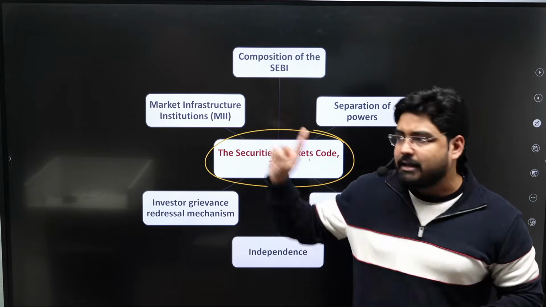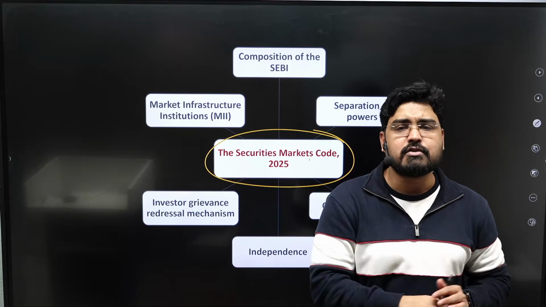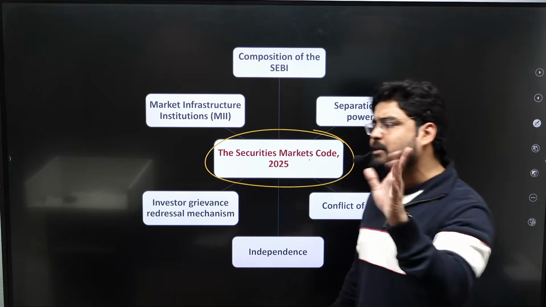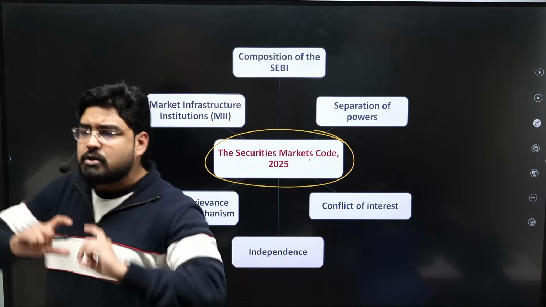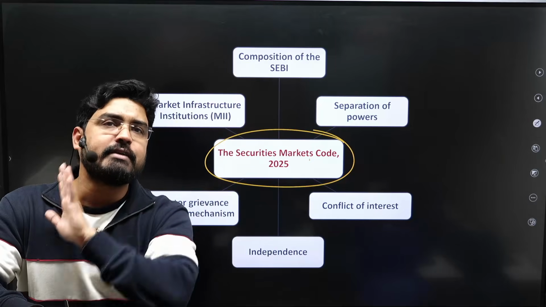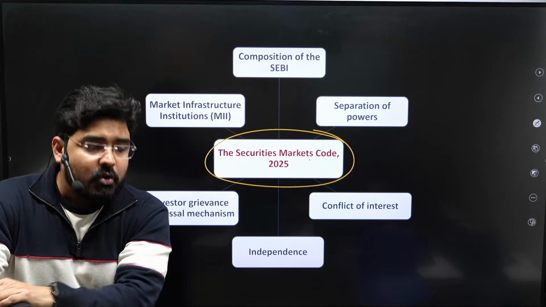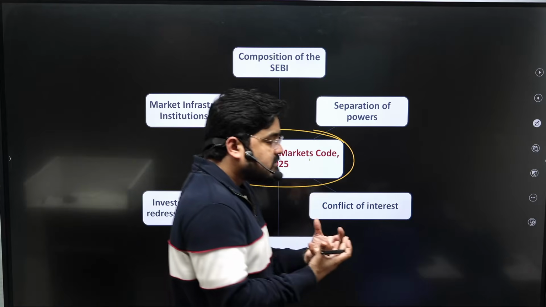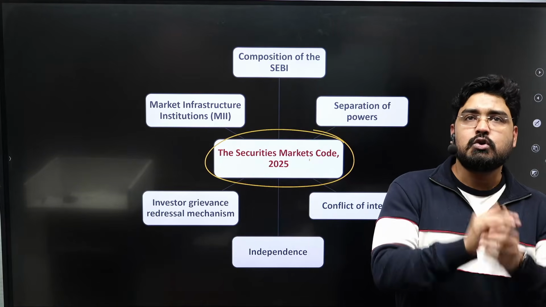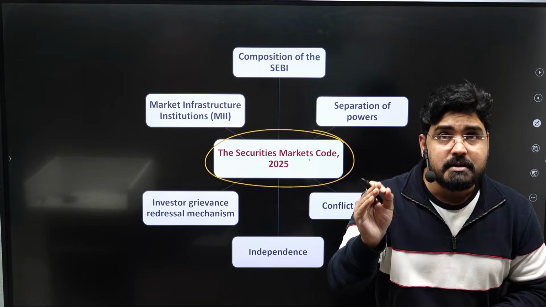Apart from that, given the increasing retail participation and the corruption allegations against the former SEBI chairperson, they wanted to refurbish the SEBI, the Securities and Exchange Board of India, which is very, very important. So it has given certain new powers to the SEBI to function independently and to protect the interest of the investors in the market.